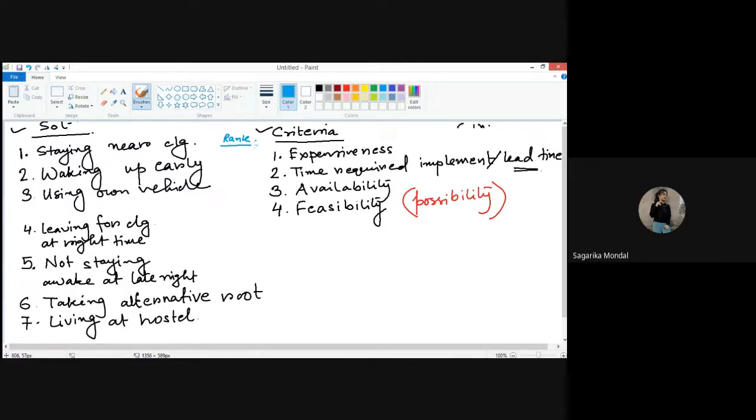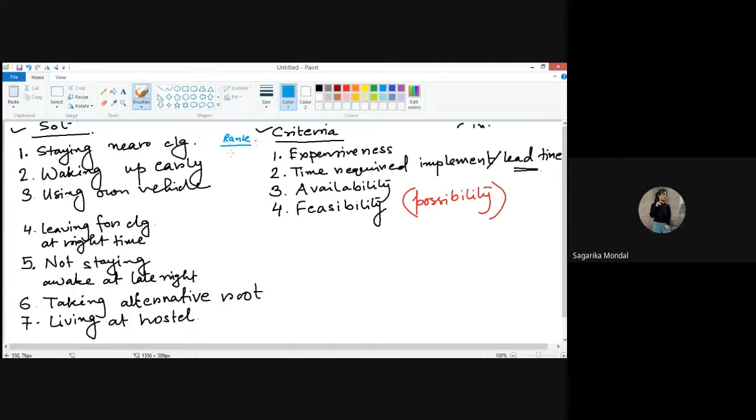Like, for example, waking up early. Waking up early does not have any quotient of availability. So anyway, in your case, Shornomai might have chosen availability in the top rank. You might have given that criteria the highest priority. Okay. Anyone else was telling something?